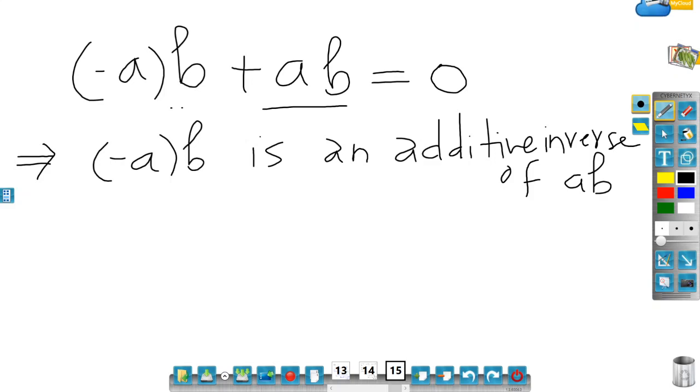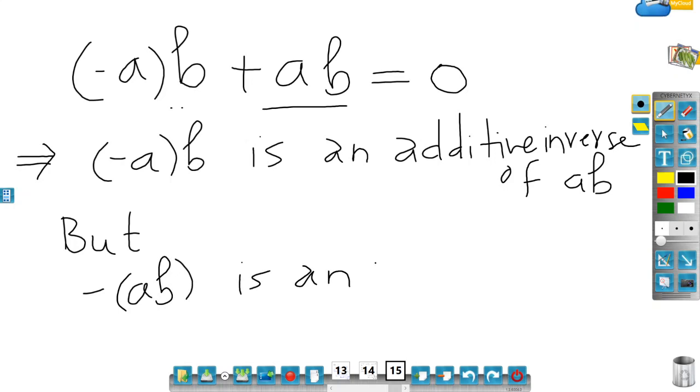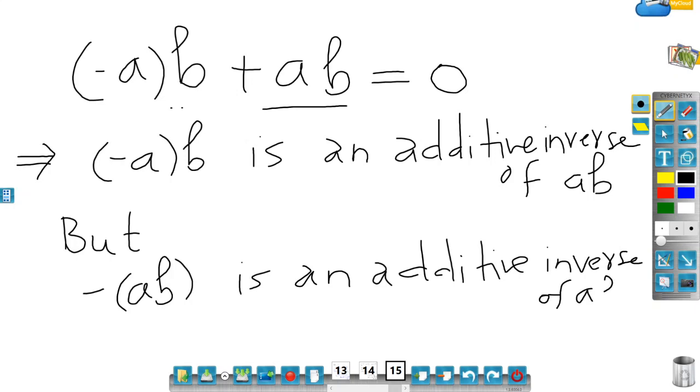So what is the additive inverse of AB? Minus of AB is the additive inverse of AB. But minus of AB is an additive inverse of AB. So we got two additive inverses of AB. One is minus A times B and another one is minus of bracket AB.